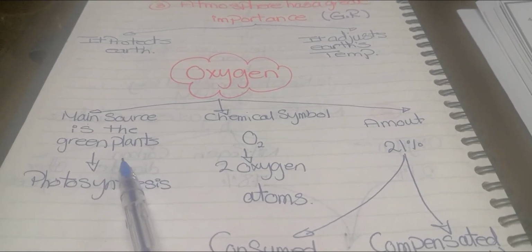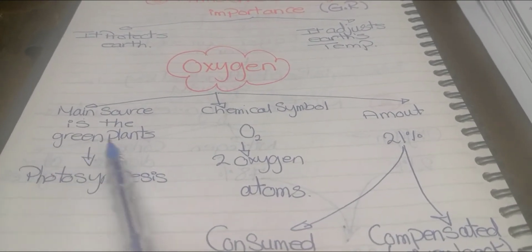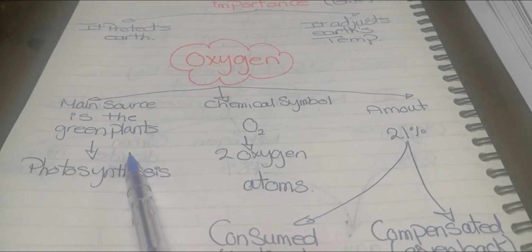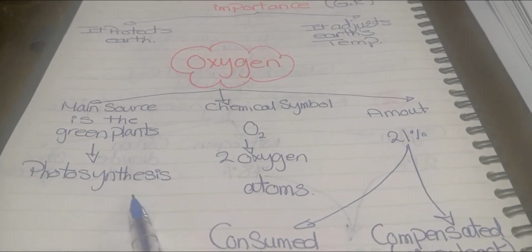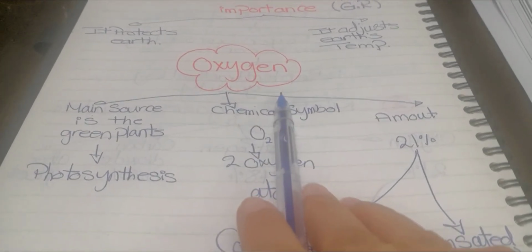That's why green plants have a great importance, and we have to increase green areas on Earth because they keep on doing the photosynthesis process, and this is what produces oxygen gas in the air.